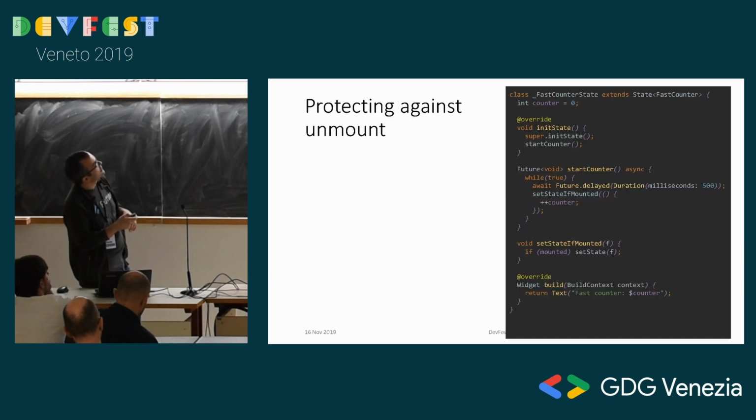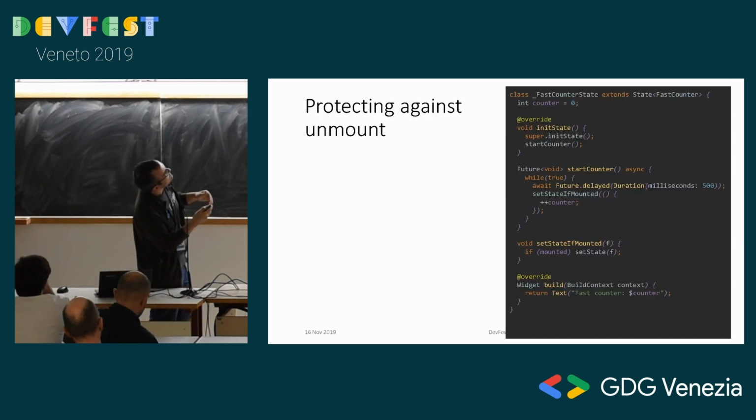Yes, and this is the full code for it. So we have a counter here, fast counter, and this is the state class of it. The init state is called initially when you first create the widget. We call start counter. This is an async function. This returns me a future, but I don't care. I just initiated it. It will execute. I don't care when it finishes. And this is doing while true, as you can see, quite dangerously. And it will keep doing this.